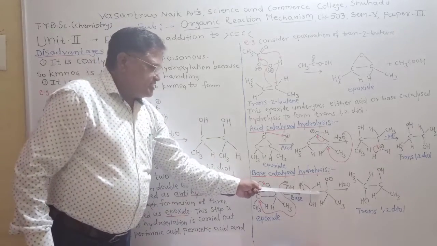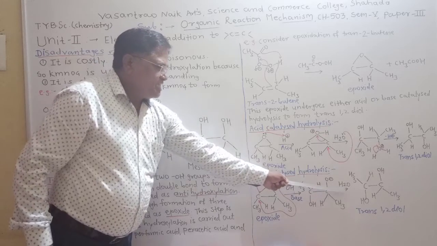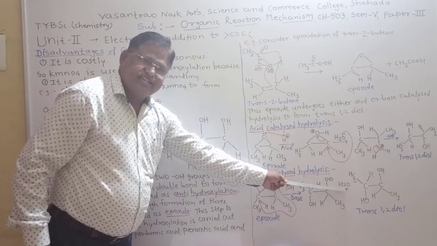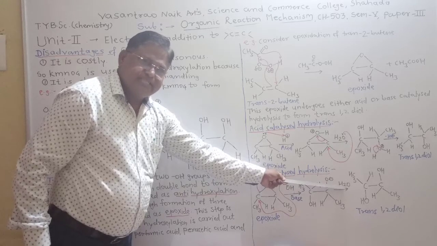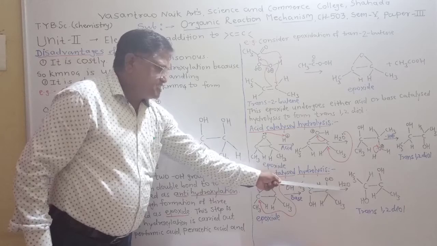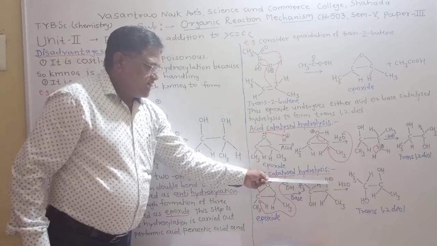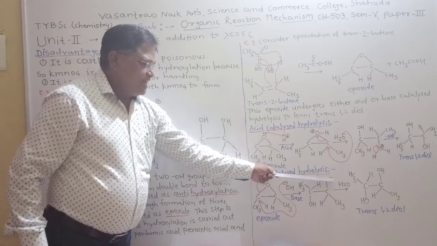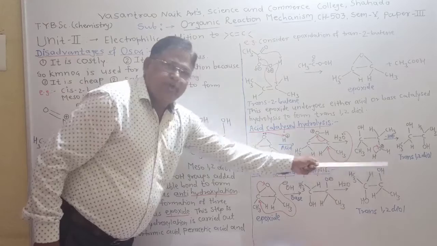Now, this ion undergoes hydrolysis in the presence of water. Water contains H plus ions and OH minus ions. The H plus ion from the water gets attracted by this oxygen atom and there is formation of an OH group.